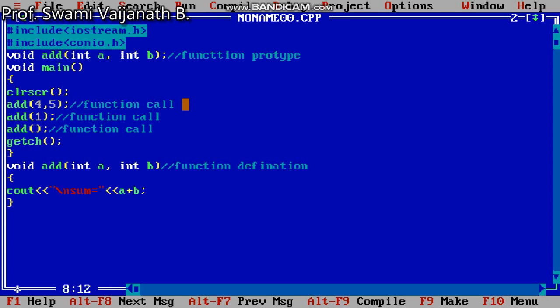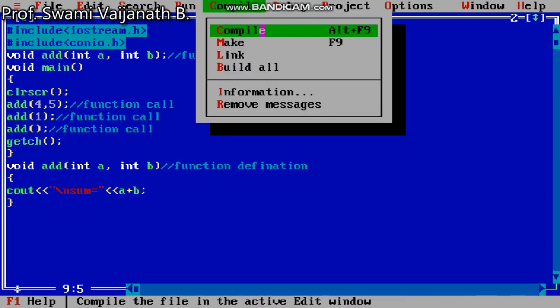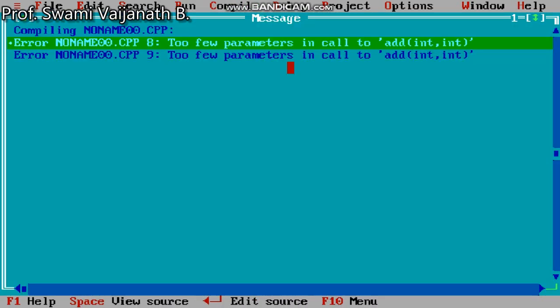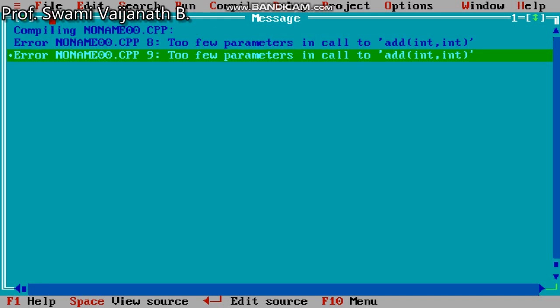But in the second function call, only one argument is given, so an error comes, and in the third nothing is given, so two errors occur. See here, I compile it. We see that two errors come.